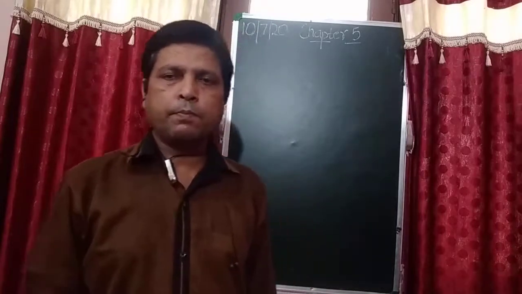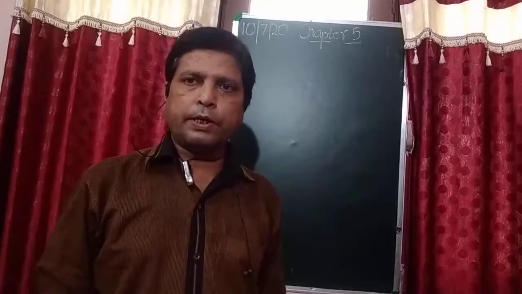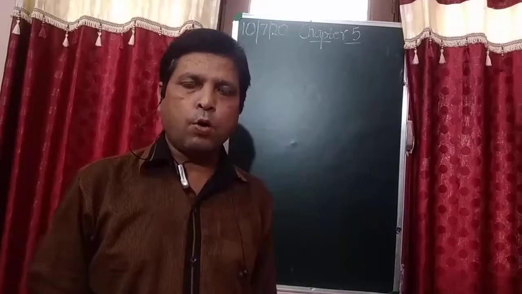You will complete book exercises in the book, and after that question answer and diagram you will complete in your classwork copy. Open page number 43 of your EVS book.